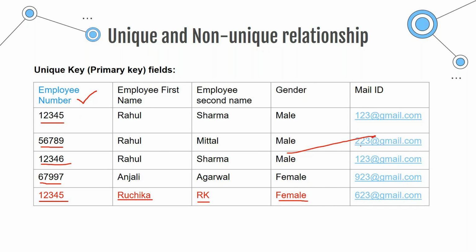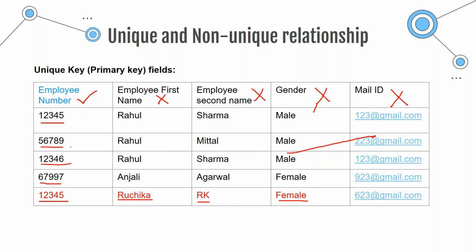Even though these two are repeating, it is still fine because I made it a non-key field. Even if these are repeating, they will be accepted in the system because they are non-key fields. But your key field cannot be repetitive; it will only have a unique value.